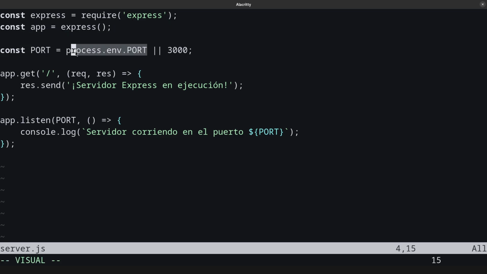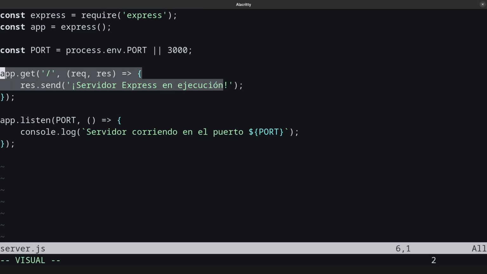This part is interesting because we are going to handle the environment using the service file. The other part maps the root path using the GET HTTP method, and the last one is the listen. Sorry if you are not familiar with Spanish. It's just some boilerplate that I generated using ChatGPT, so don't give it too much importance.